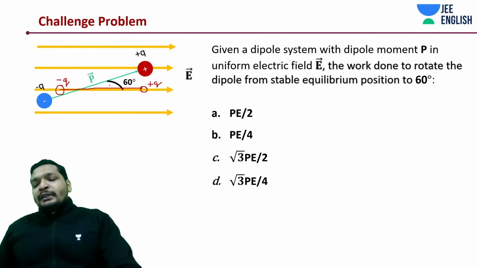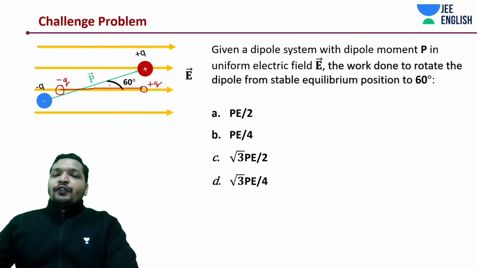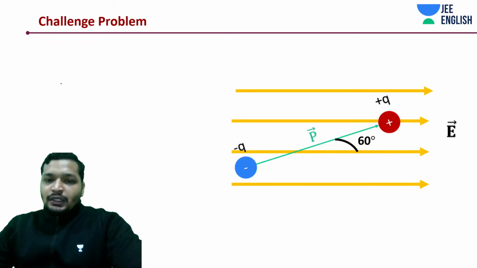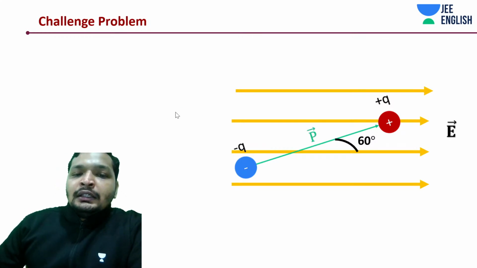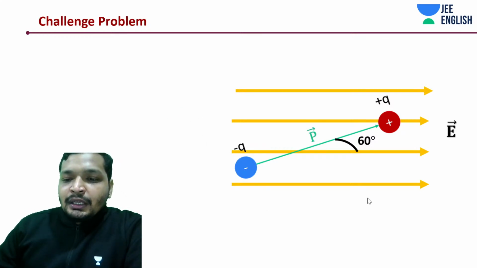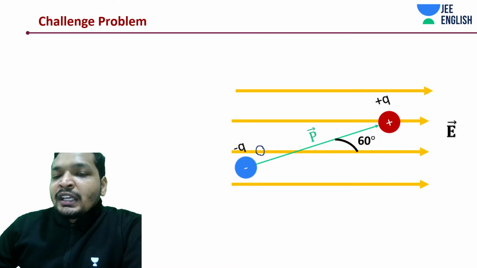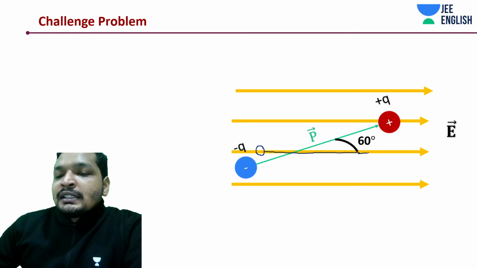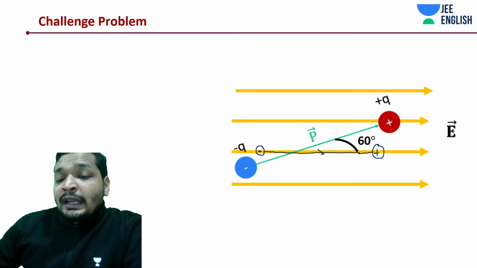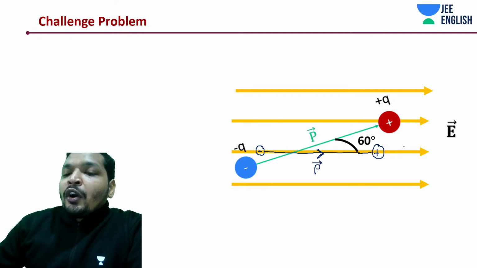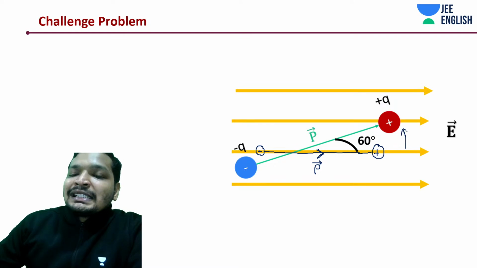Okay, let's get into this concept. A very important concept: stay focused. Okay. So what did we say? I'm going to give it a color, because that color is going to be helpful in our understanding. Let's say initially it was in stable equilibrium, which means 0 degrees with the field. The dipole moment is at 0 degrees with the field. This is positive, this is negative, and it goes from negative to positive. So this is 0 degrees with the field. You brought it from this position to this position, which is like 60 degrees.